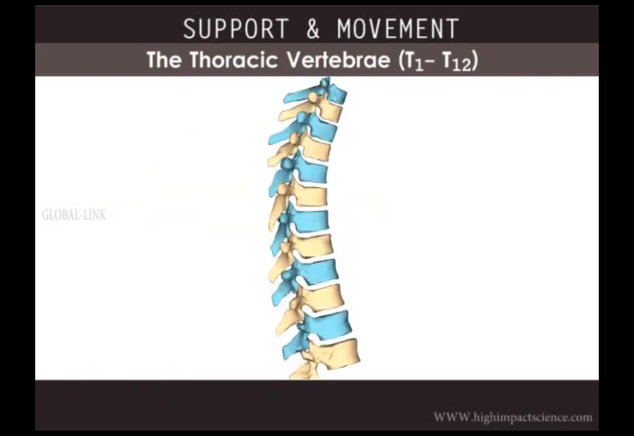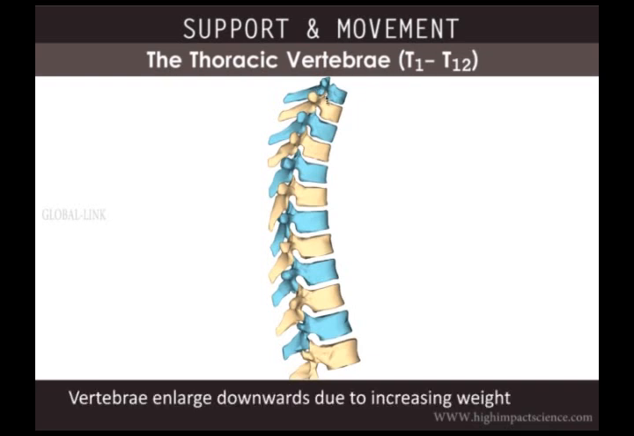A lateral view of the thoracic vertebrae stacked on top of each other shows that the first thoracic vertebra is much smaller than the last one. And this is because as we go down, the vertebrae carry more and more weight.